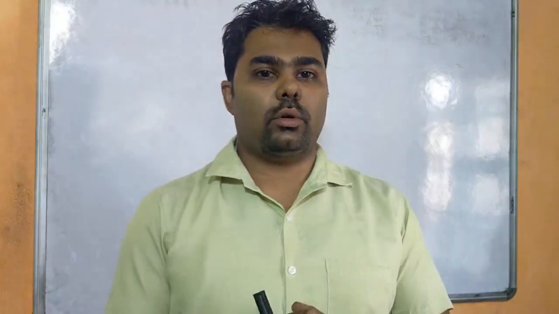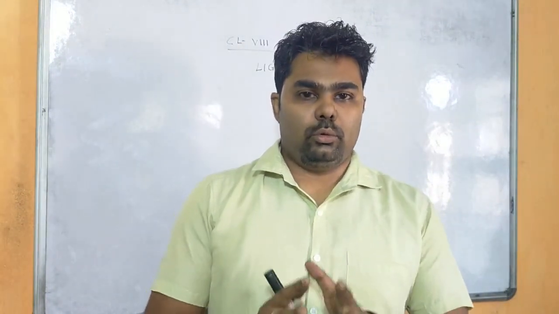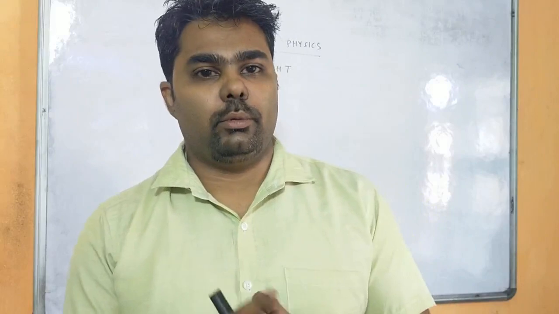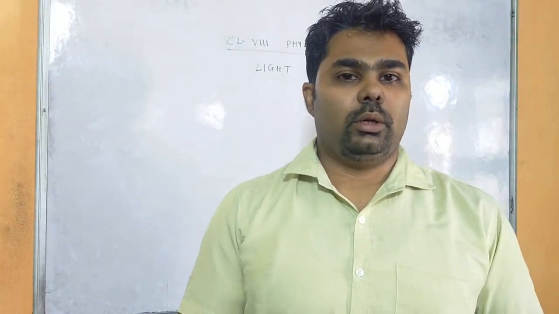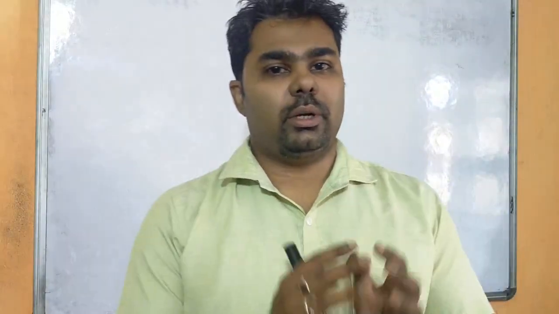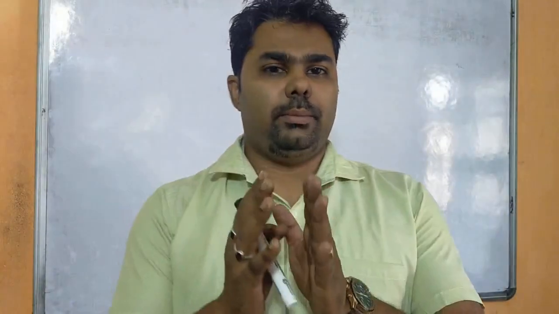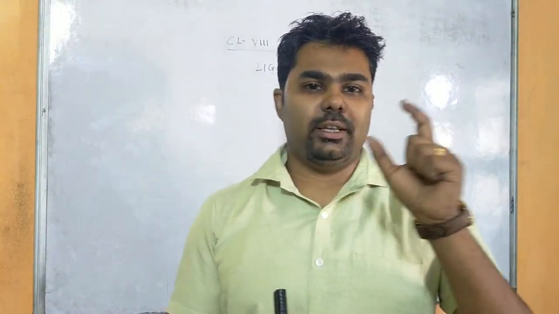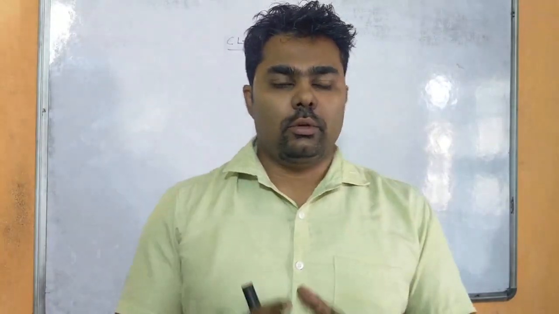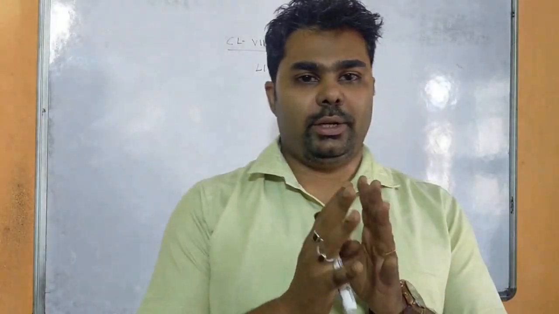So in this video we are going to discuss the question answers of the chapter light. So I hope you have understood the chapter very well, like refraction of light, what are the rules of drawing a ray diagram. Okay, now when a light moves from a rarer medium to denser medium, it bends towards the normal or away from the normal, and the special terms: incident ray, refracted ray, angle of incidence, angle of refraction. So these all terms I hope you have written in your exercise book.